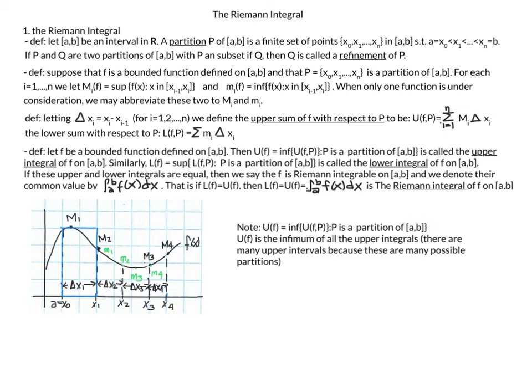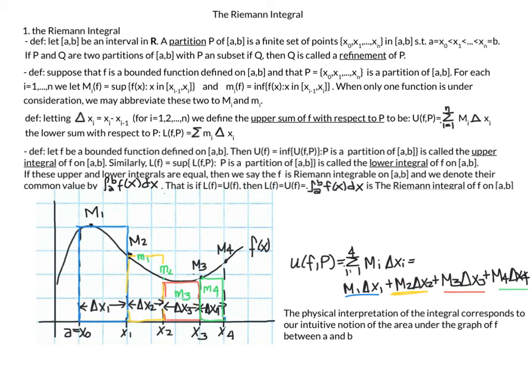So U(f) is the infimum of all the upper sums, and there are many upper sums because there are many possible partitions. We had looked at this upper sum and this drawing for this graph in a previous slide, and I just want to reiterate that for the Riemann integral, the physical interpretation of the integral corresponds to our intuitive notion of area under the graph of f between a and b, because our refinements can get refined enough that essentially these rectangles follow the curve f of x, and then essentially we have the area under the curve.